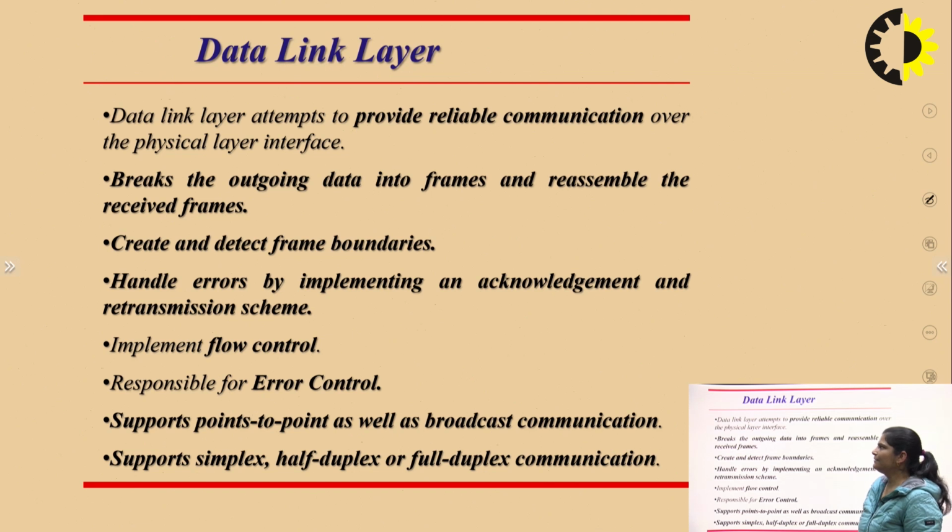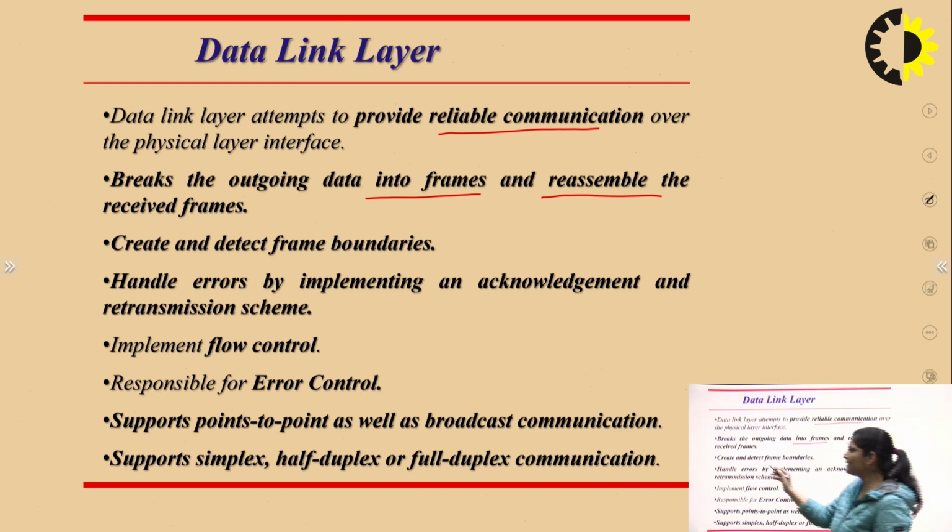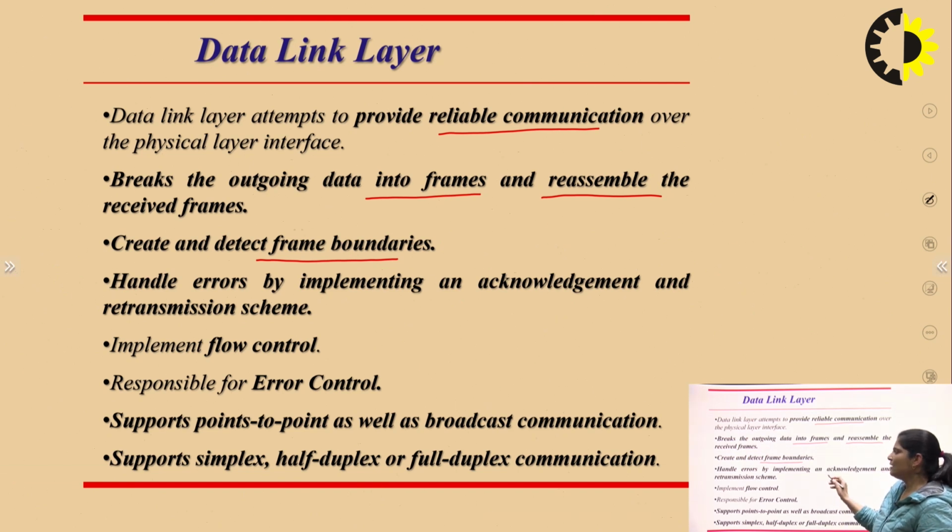Now the data link layer attempts to provide reliable communication over the physical layer interface. It breaks the outgoing data into frames and reassembles the received frames. It creates and detects frame boundaries, and it handles errors. It means when your data is received by the receiver, the receiver will send an acknowledgement from the receiver to the sender side, which means your data is successfully sent from sender to receiver.